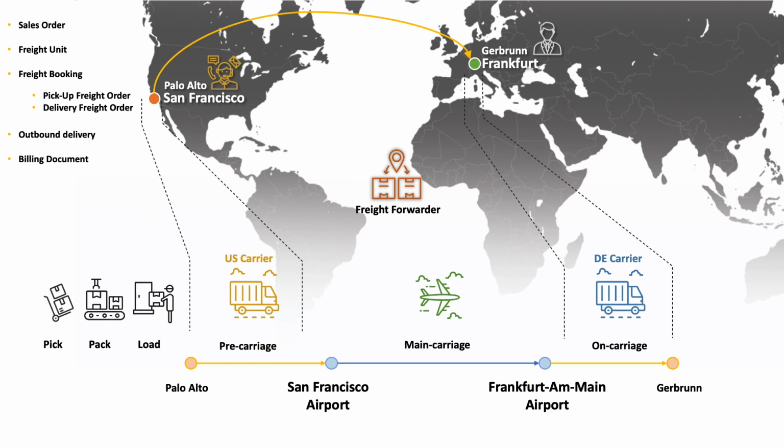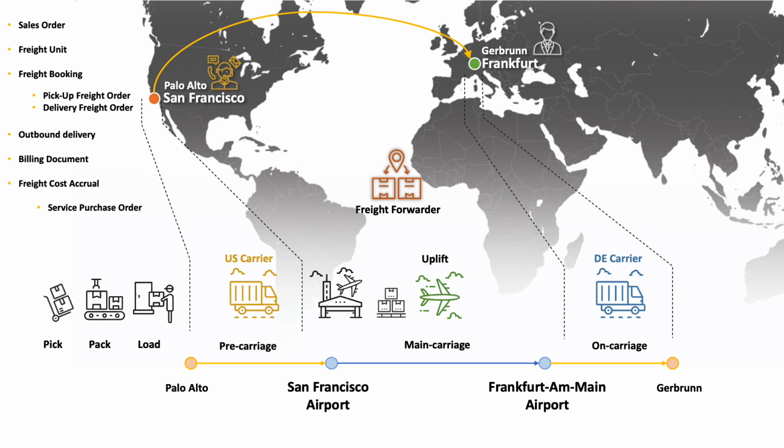Once the goods have departed from our location, we can already at this point generate the billing document that will be sent onto the customer. Meanwhile, the carrier will be transporting the goods to the airport, where it's likely that additional activities unbeknownst to us will happen, such as the loading of our parcel onto a ULD or consolidation of freight from other suppliers going to Germany as well, but organized through our freight forwarder and this airline. Then once the aircraft takes off, it's what we call the uplift, meaning that aircraft has taken off, which will signal the fact that the goods have left the continental United States of America.